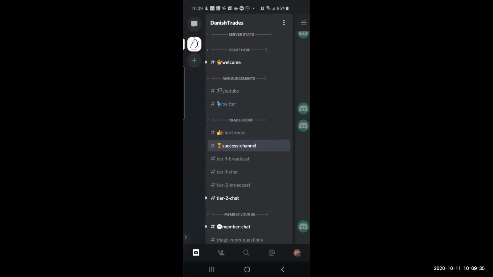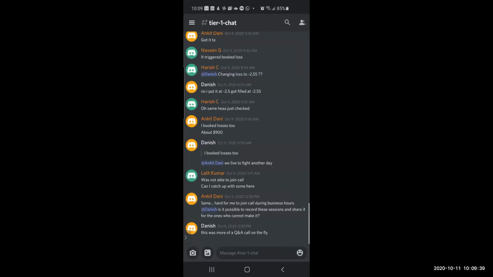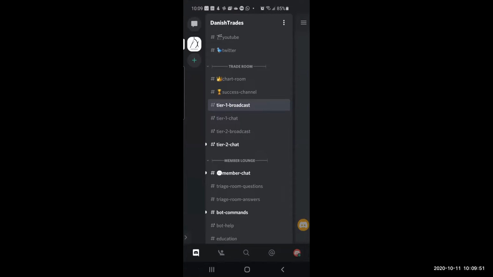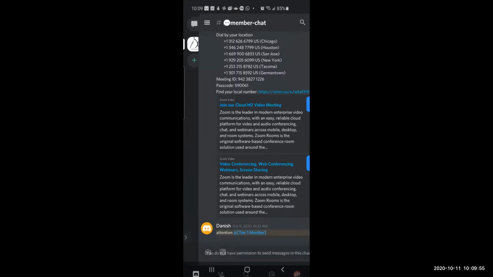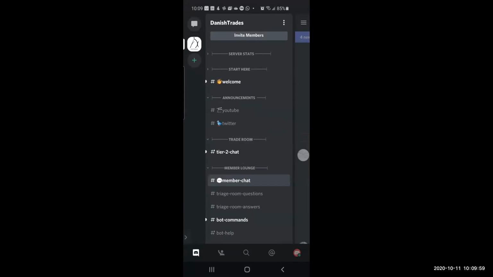Then these are tier 1 and tier 2 broadcast and chat rooms. So these are the paid rooms. Whoever is in tier 1 will get to see the tier 1 broadcast and tier 1 chat. Whoever is in tier 2 would see these two rooms. Otherwise, you won't even see these. And then this member chat room. You can just close them, and it'll get minimized.